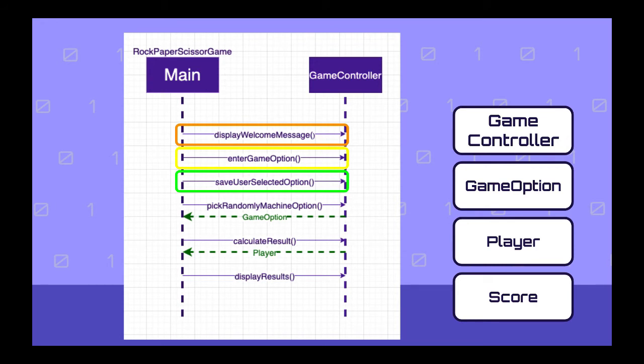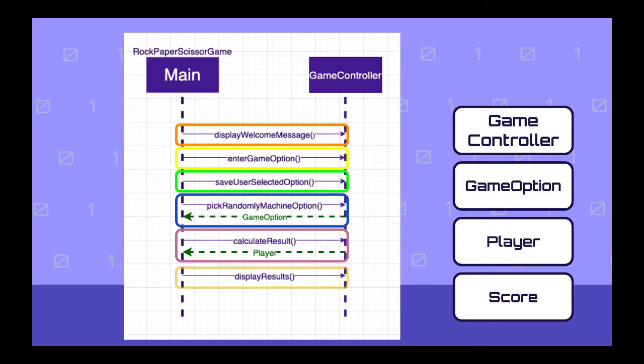Then we will call a method called pickRandomMachineOption, and this will randomly pick among rock, paper, and scissors. Then the game will compare the user choice and the machine choice and then work out the result, so who won. And finally our program will display the results. As you can see, now we have broken down our problem into smaller problems, and it's much clearer how our rock paper scissors game is going to work.